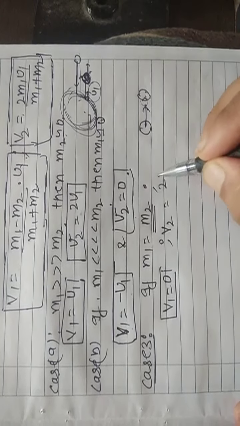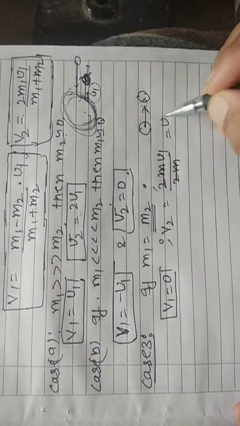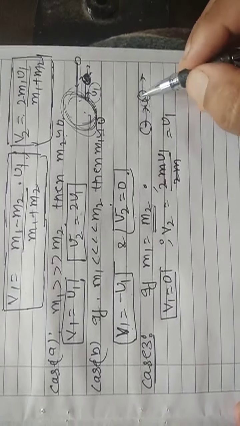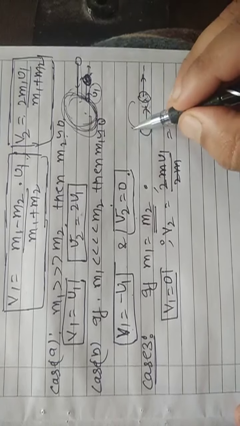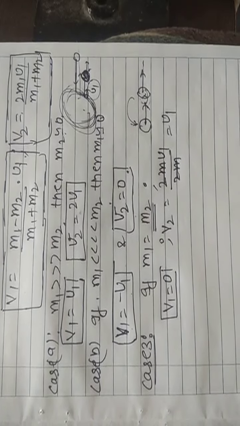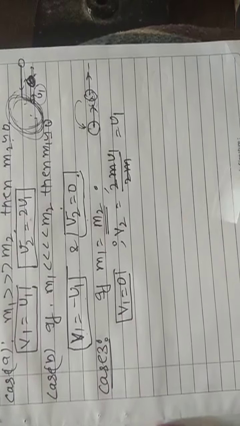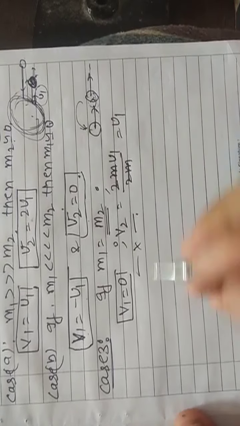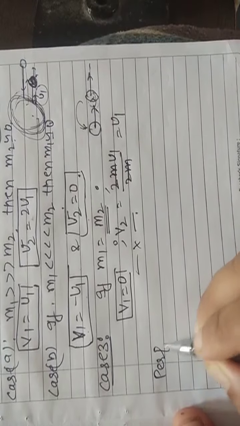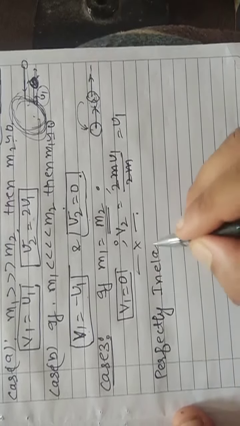It will be equal to 2m u1 upon 2m, which is u1. This ball starts moving with the initial velocity of the first one. So that was the case we discussed for collision in one dimension. Next I am going to discuss perfectly inelastic collision.